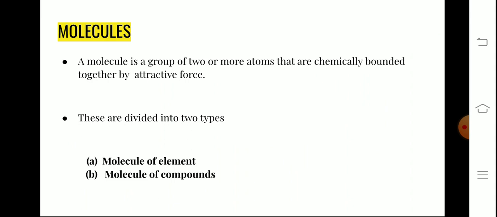Okay, not physical force of attraction. In the first chapter you saw that one of the characteristics of particles was that they have force of attraction, but that force is physical force of attraction. Those particles are later on called atoms. So a molecule can be two or more atoms that are not physically but chemically bonded,